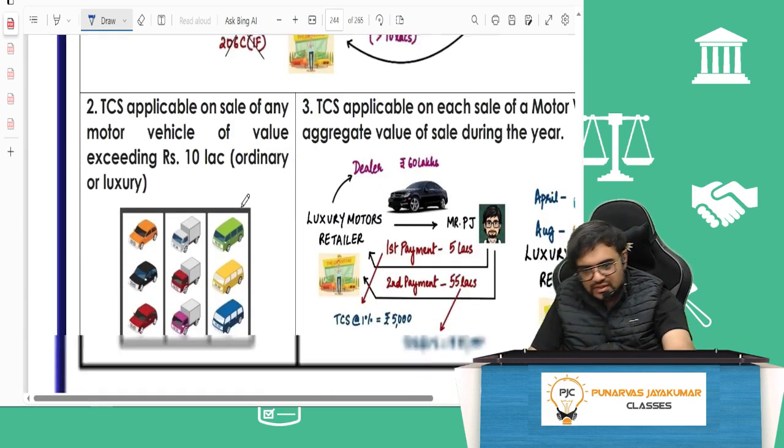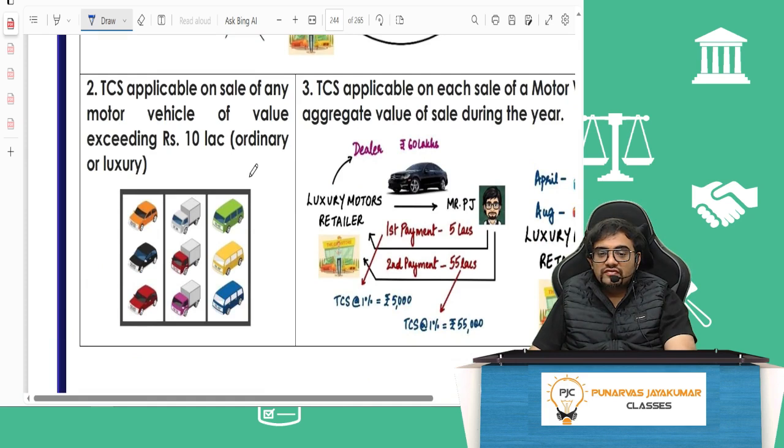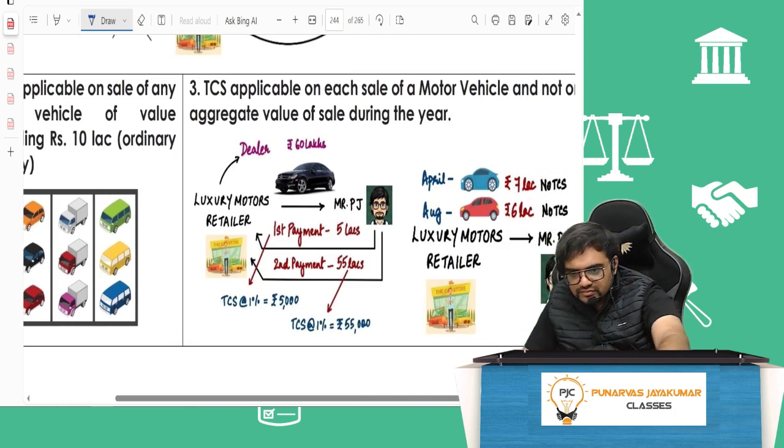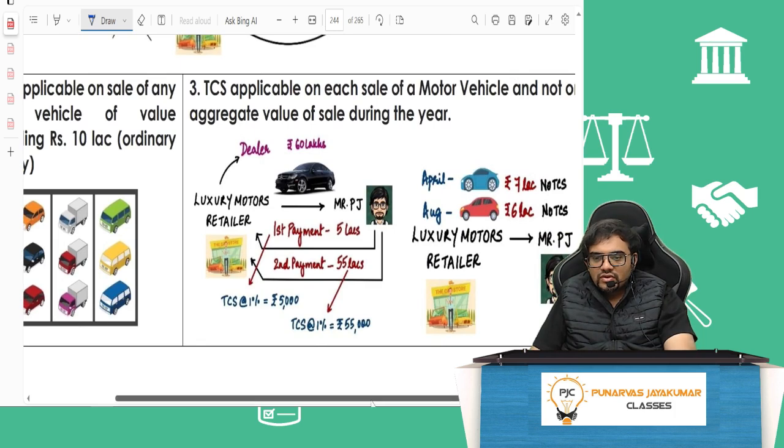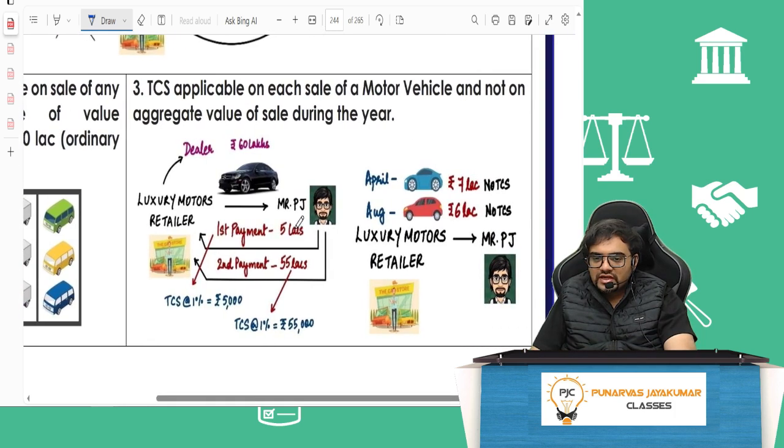On the other hand, TCS is applicable on sale of any motor vehicle. They never say luxury motor vehicle. Any vehicle exceeding 10 lakh, ordinary or luxury. TCS is applicable on each sale of motor vehicle and not the aggregate value of sale during the year. So if I sell a 7 lakh car, no TCS. If I sell a 6 lakh car, no TCS. It's not on the aggregate value, it's on each sale.